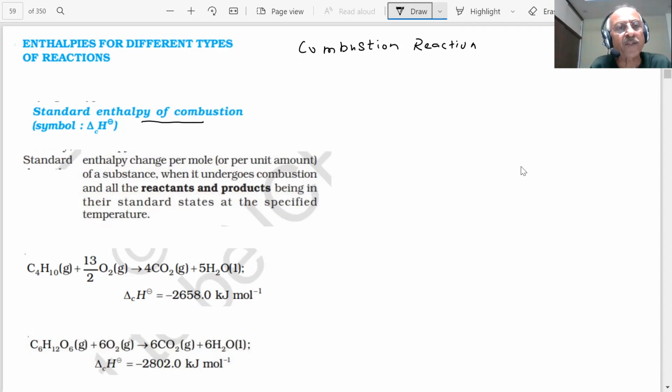So I can say standard enthalpy change. Standard enthalpy of combustion means what? I'm talking of standard enthalpy of combustion, students.